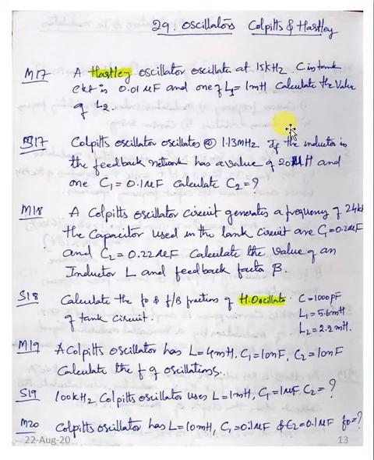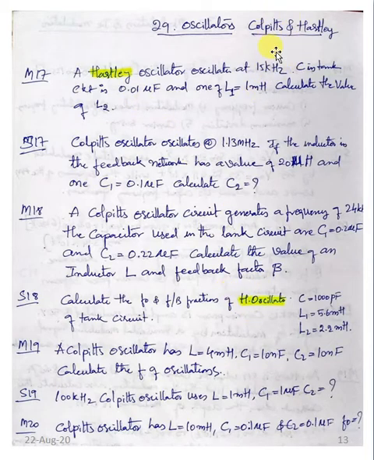If you remember the formula, you can answer this. Here you need to answer only two types of questions: one is Colpitts oscillator, another one is Hartley oscillator. If you see here, first 17, second 17, first 18, second 18, first 19, second 19, and first 20. Last time Colpitts was asked, before that Colpitts, before that also Colpitts, and in second 18 Hartley was asked, before that Colpitts, before that Colpitts, and before that Hartley. Hartley is asked only twice.